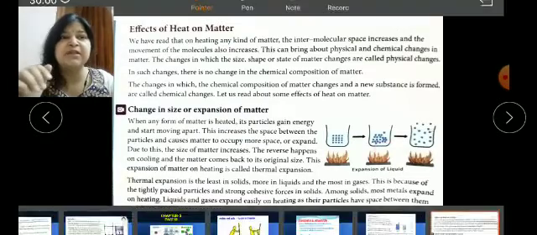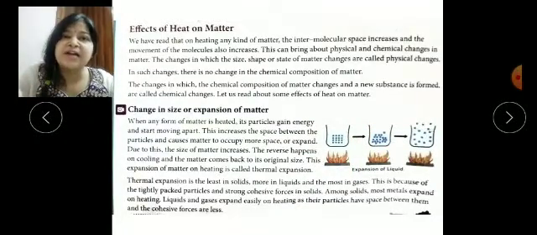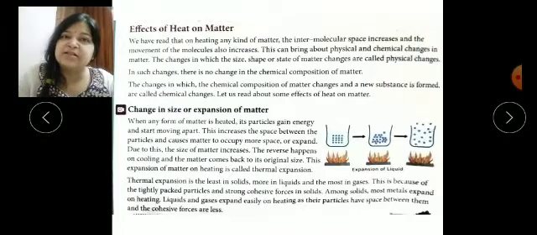Here they are giving an example of the solid. Whenever we provide heat to a solid, for example ice, we know that whenever we keep ice at room temperature, it absorbs heat from the surroundings of the room and turns into a liquid state of matter.